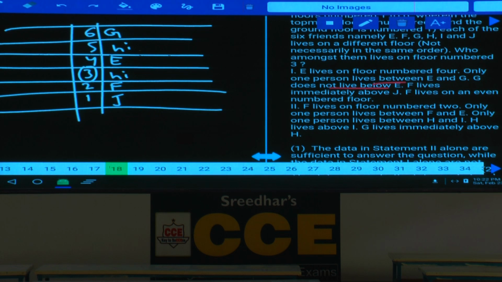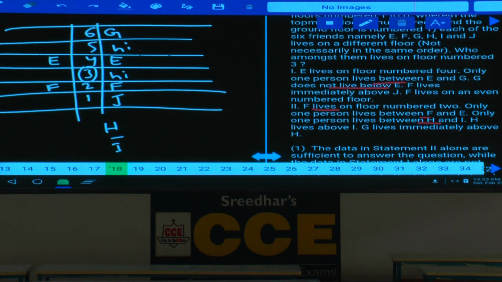Then coming to condition number 2, F lives on floor number 2, clearly specified, and only one person lives between F and E. E will be at the 4th place. Only one person between H and I. H lives above I. Then how many possibilities? H can be on the 5th floor or on the 3rd floor. H and I. And G lives immediately above H.